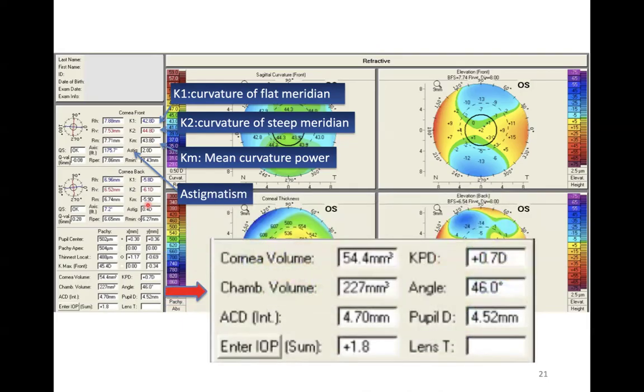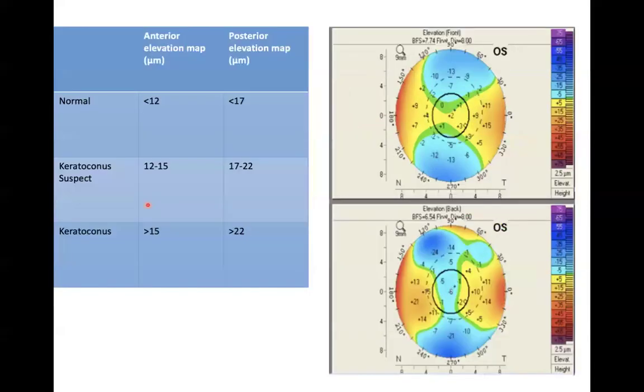And lastly, if we go below the pachy map, we will see more values. One important value is the anterior chamber depth, which is used in cases of, suppose, ICL surgery. This comes to be of value. Now let's switch to the elevation maps. We already know how the positive and negative elevation comes: it comes from the comparison with the best fit sphere.